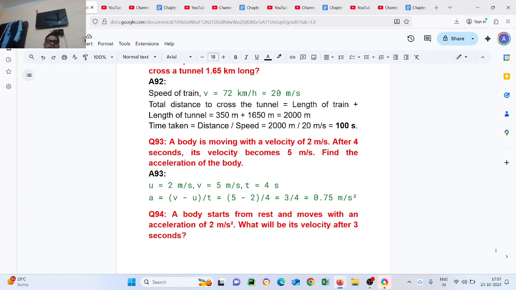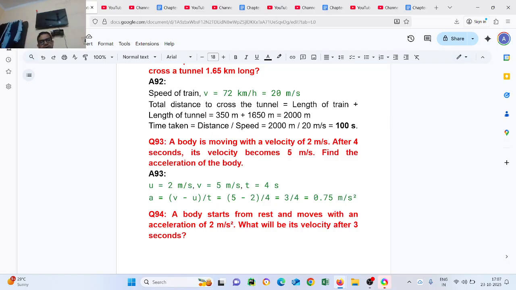Question number 93. A body is moving with a velocity of 2 meter per second. After 4 seconds, its velocity becomes 5 meter per second. Find the acceleration of the body. u equals 2 meter per second, v equals 5 meter per second, t equals 4 seconds, a equals v minus u upon t. Put the values: 5 minus 2 upon 4 equals 3 by 4 equals 0.75 meter per second square.